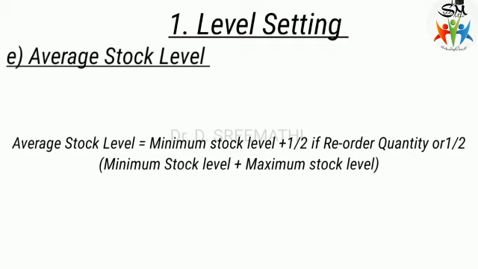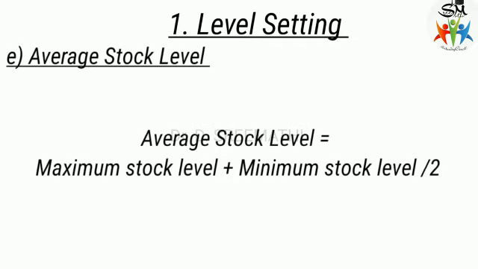This is one formula for calculating the average stock level. The following formula is the most popular one: average stock level equals maximum stock level plus minimum stock level, divided by 2.